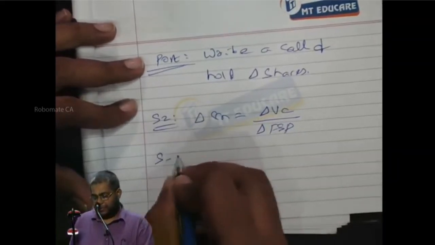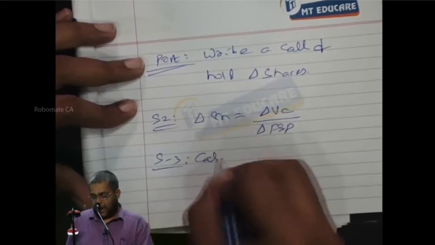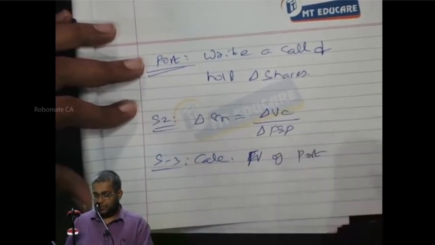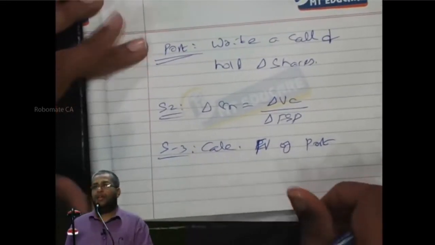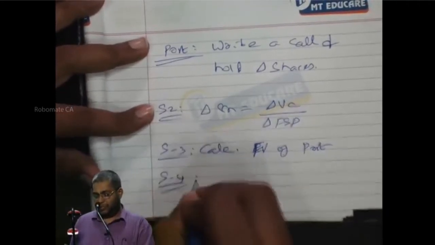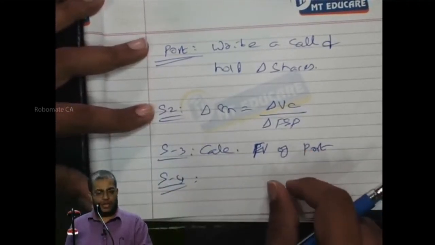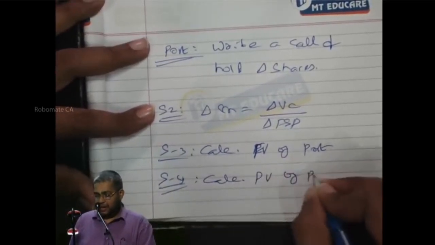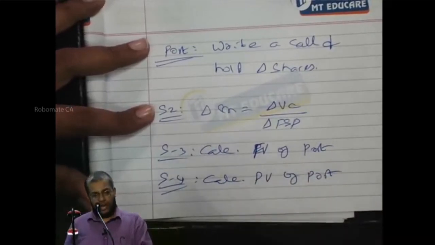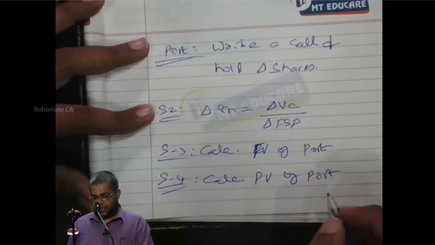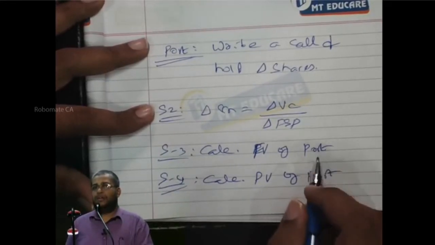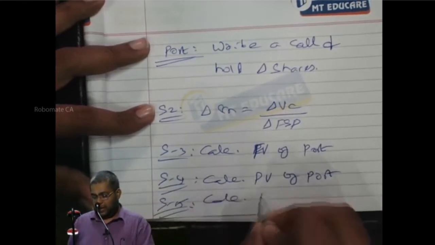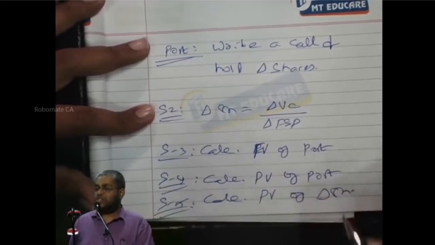Next, step 3. Step 3, calculate future value of portfolio. Step 4, calculate present value of portfolio. If I discount the future value, I will be getting the present value. Step 4, calculate present value of portfolio. Step 5, calculate present value of delta shares.